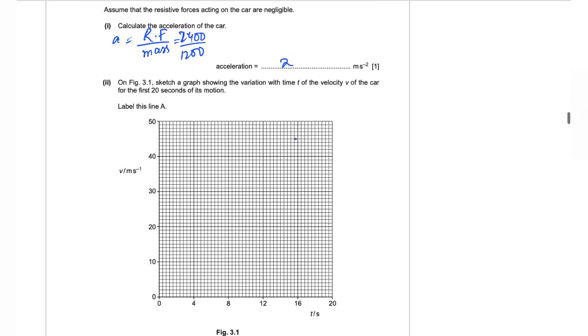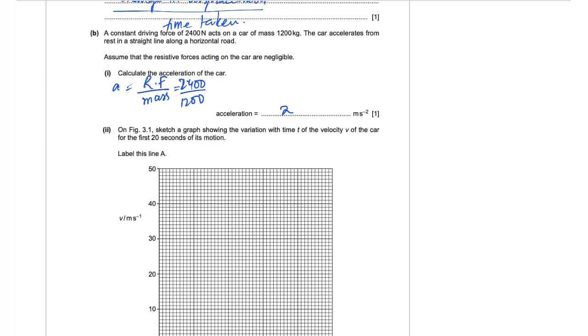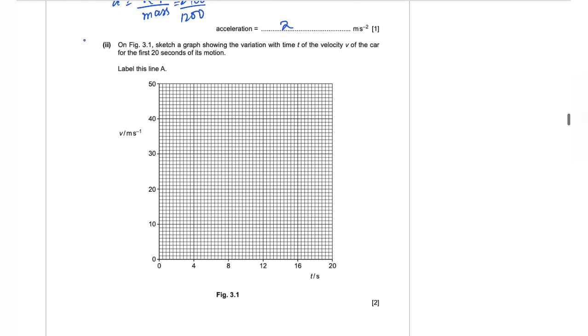Part 2, on figure 3.1, sketch a graph showing the variation with time t of the velocity v of the car for the first 20 seconds of its motion. As stated here, the car starts to accelerate from rest, which means that it has an initial speed of 0 meters per second. So this is the first point that I'm going to mark on the graph: at t equal to 0, it has a velocity of 0.